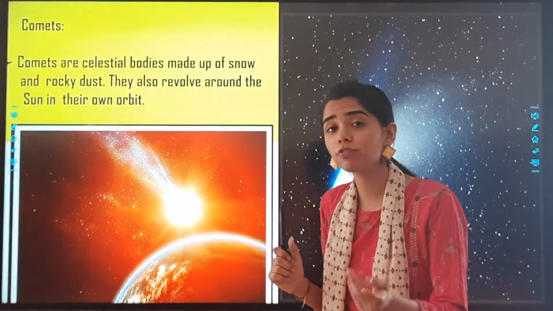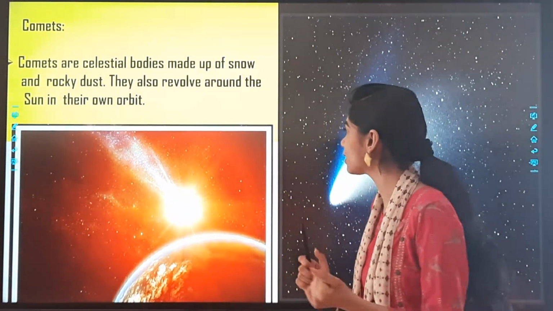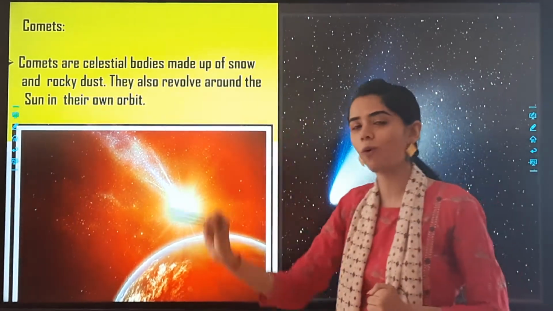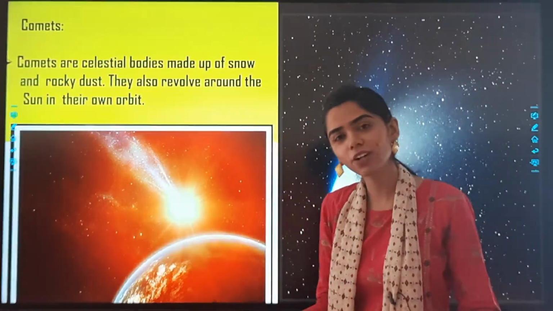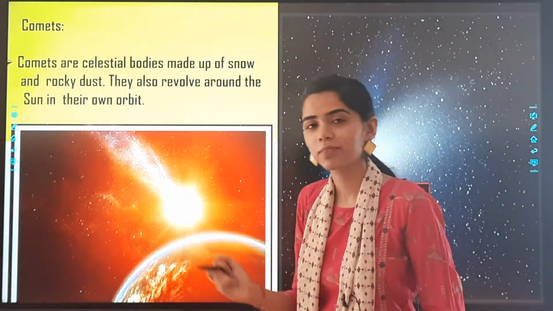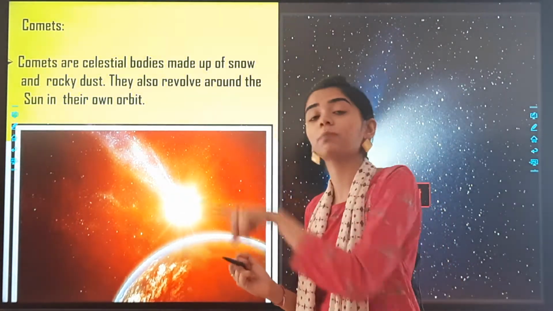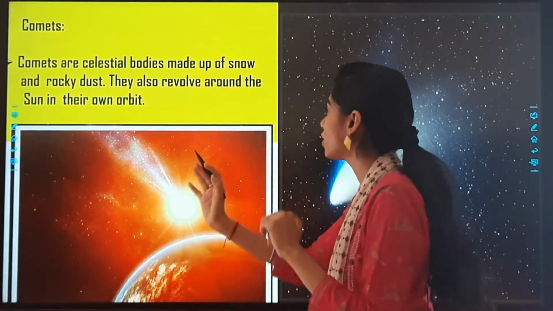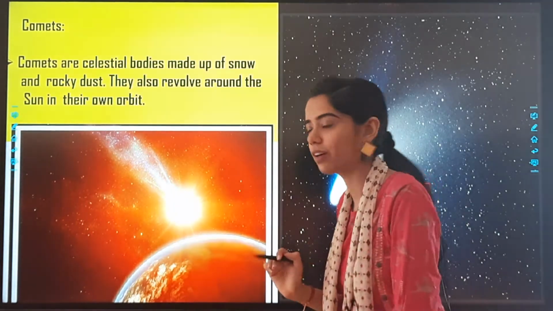What is it made up of? Snow and rocky dust. They also revolve around the sun in their own orbit. All of them have their own orbits, as we saw in the first video. So these comets also revolve around the sun.